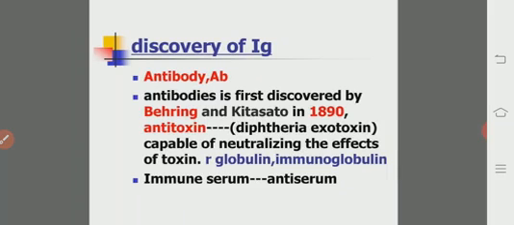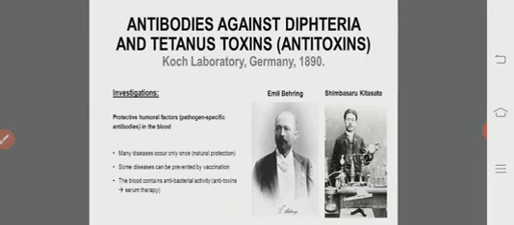Antitoxin, that is, against the exotoxin of the diphtheria, is capable of neutralizing the effects of toxin, or globulin, immunoglobulin. The immune serum, which is present in the body, is known as the anti-serum. So these were the two scientists, Kitasato and Emil Behring. They found the antibodies against diphtheria and TT, tetanus toxin. Antitoxins they discovered.